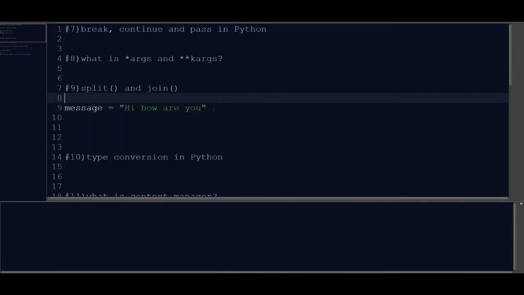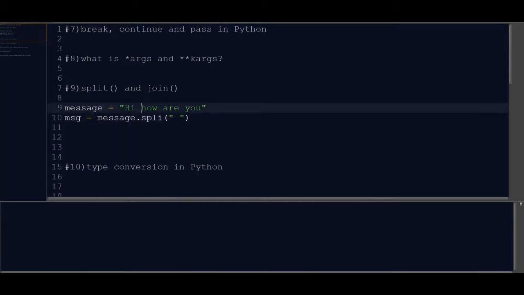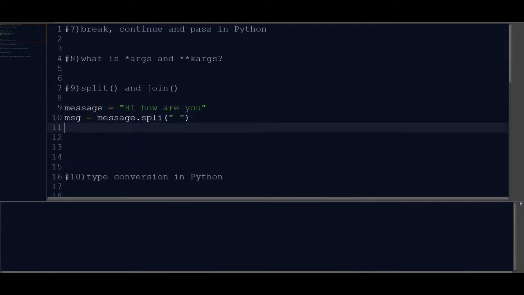Let's split this wherever a space comes. Let's store it in another variable, message dot split. Let's take the delimiter as space, so wherever a space is there, just split the string. Now let's try to print the message.